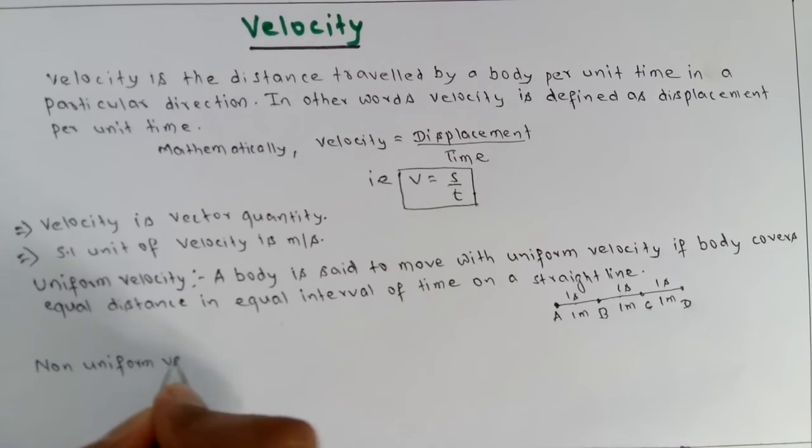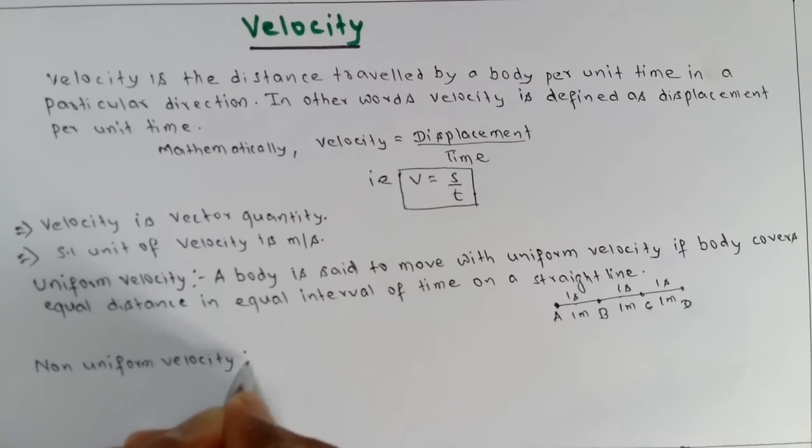Non-uniform velocity. Now write the definition of non-uniform velocity.